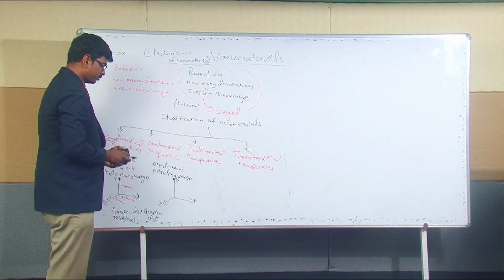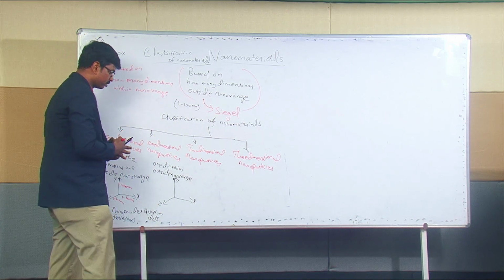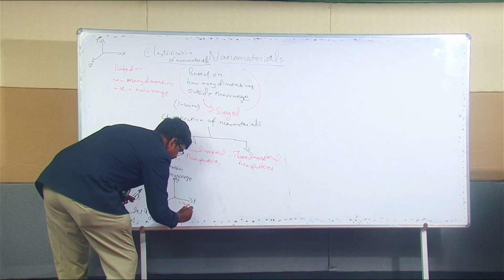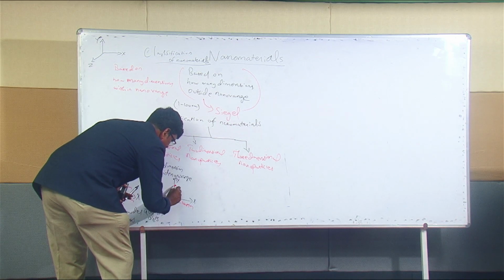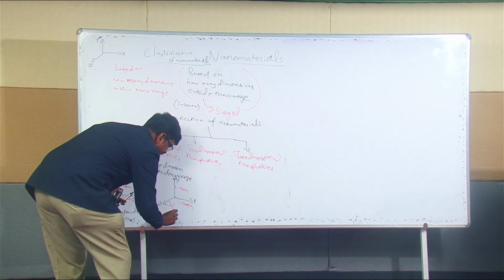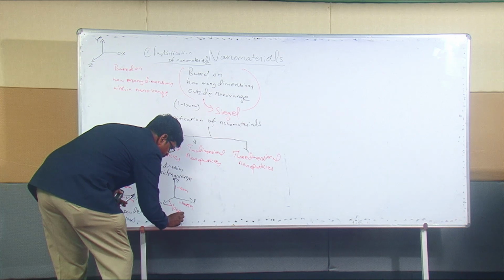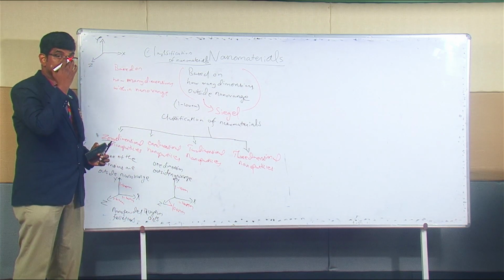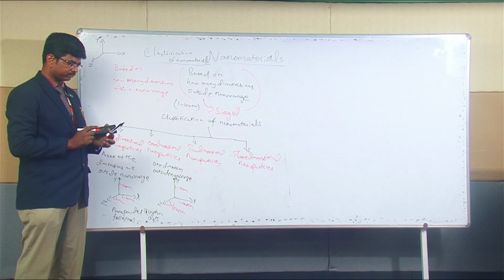One dimension alone is above 100 nanometer. Let us consider this is 1 to 100 nanometer, this is 1 to 100 nanometer, and this is greater than 100 nanometer. If one dimension is greater than 100 nanometer, we can say it is a one-dimensional nanoparticle.